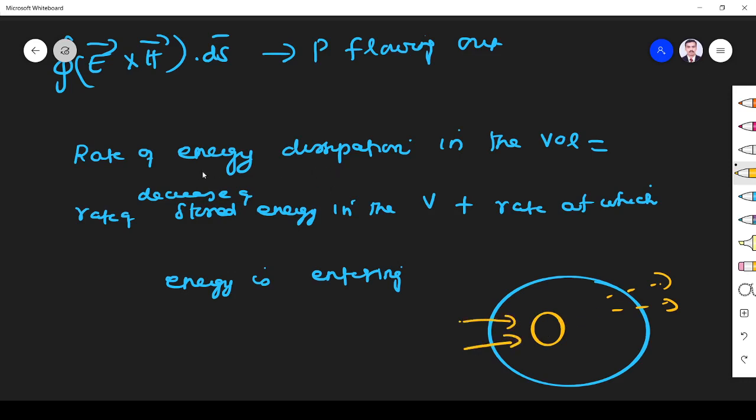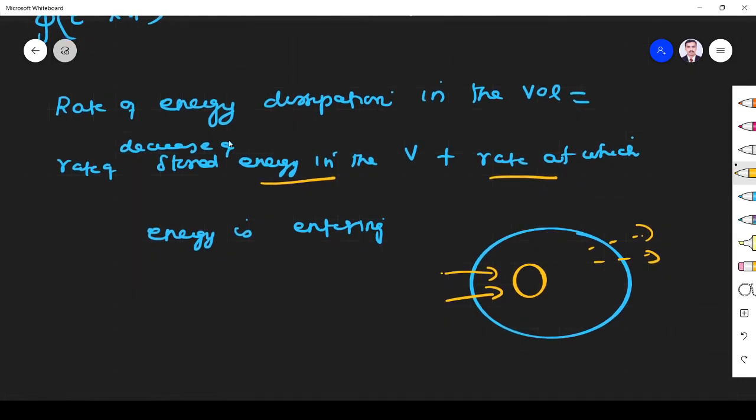So that's the rate of energy dissipation. How much energy is dissipated is equal to the energy I already have plus the energy I got from somewhere else. That's what energy conservation states. It's a simple logic, so you compare with yourself. The rate of energy I can spend to do any work is equal to the energy I have plus the energy I get from some other source. So the rate of energy dissipation in the volume is equal to the rate of decrease in the stored energy plus the rate at which energy is entering.